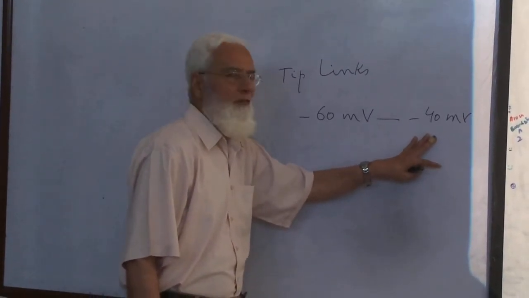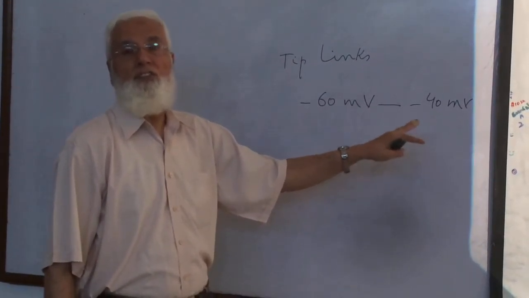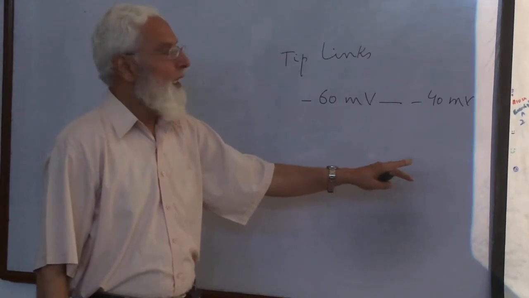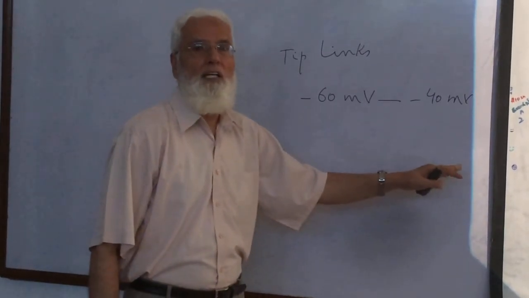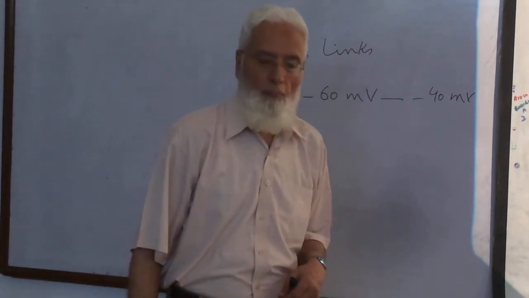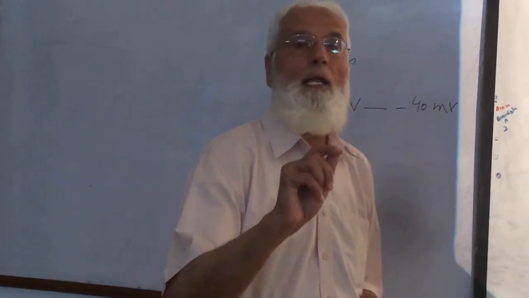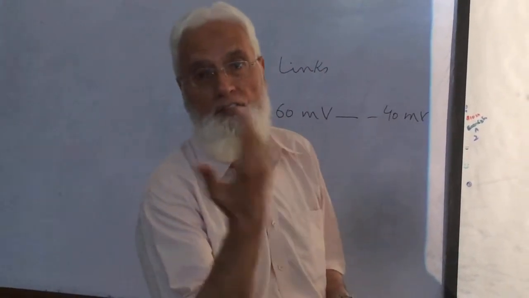At -40 millivolts, which is the threshold of excitation, the hair cell is excited and there is discharge of impulses along the vestibular nerve fiber. This occurs when there is bending of stereocilia towards the kinocilia.